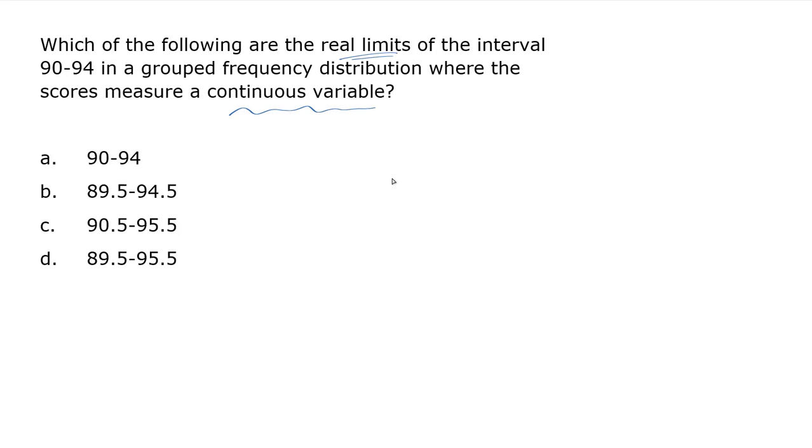Like, for example, if I asked you to count how many cars were in the parking lot you parked in this morning, there could have been 90 or 91 or 92 cars or 93 or 94 and so on. But you couldn't have had 90.237 cars. You're not going to get a partial answer like that.